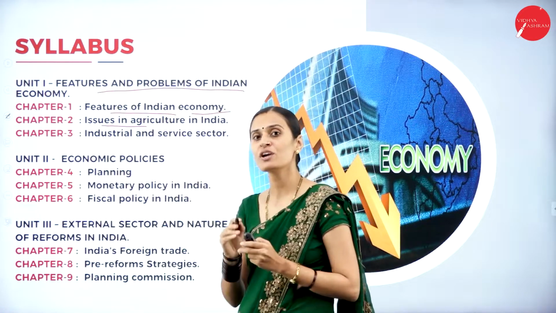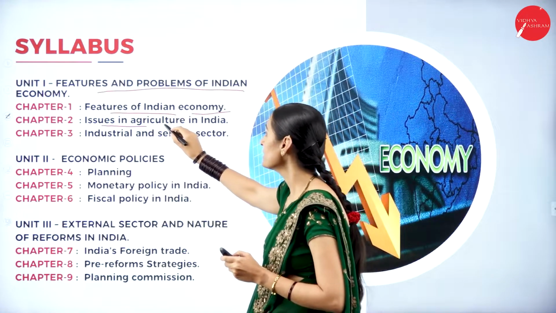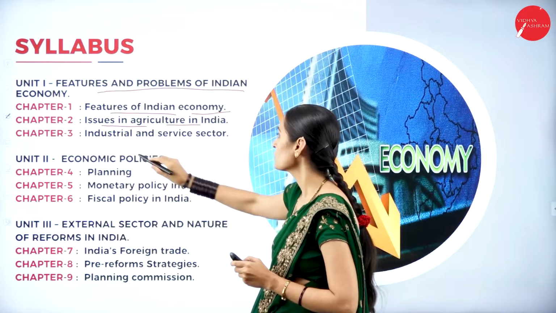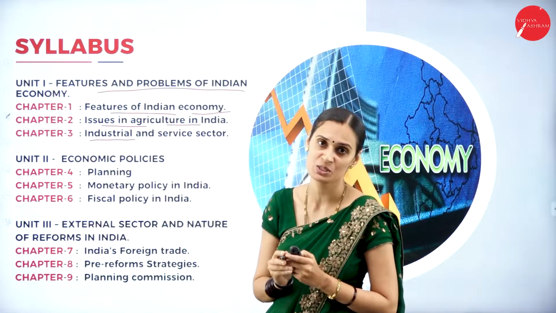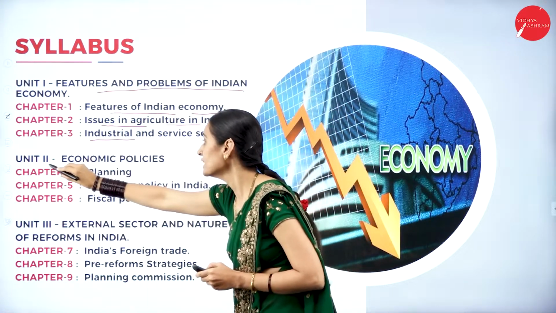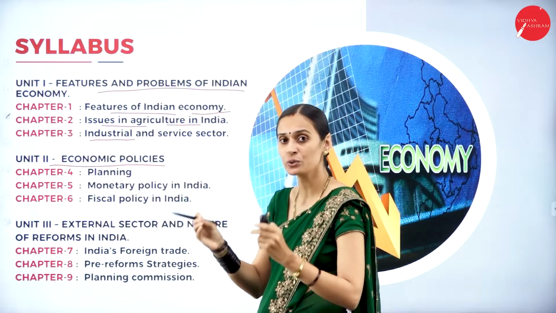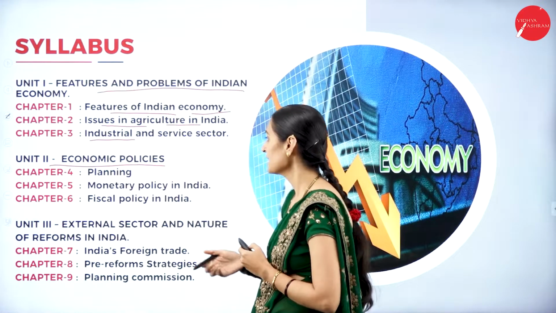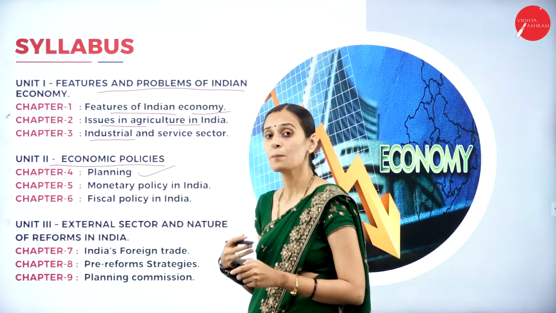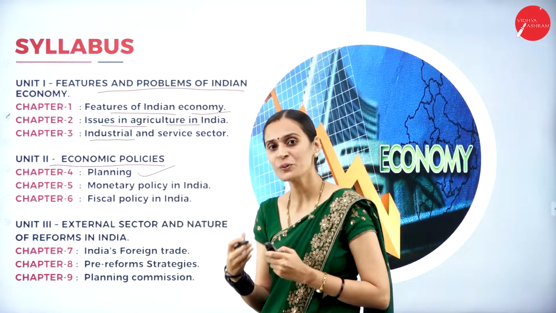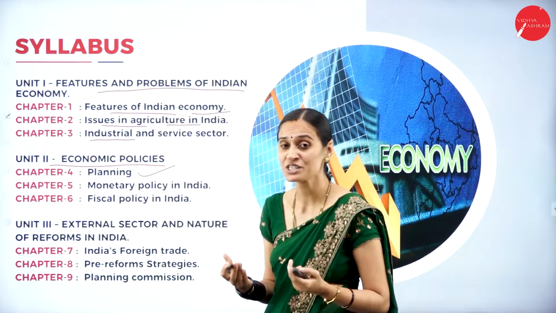In this chapter we are going to discuss the problems of the agriculture sector and the trends of agriculture products, and also the industrial and service sector contribution to the GDP. The second unit is about economic policies, the important policies taken by the government to improve the economic system. That is planning: the different plans to improve the economic system by improving the agriculture sector, the industrial sector, as well as infrastructural development. The five-year plan was introduced.